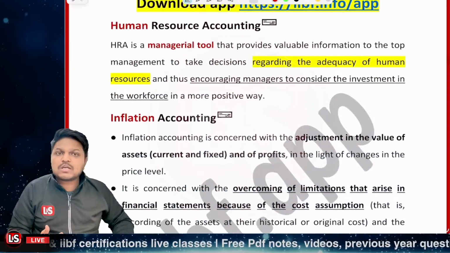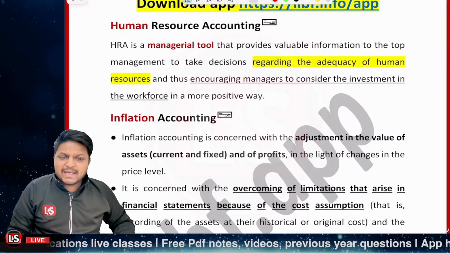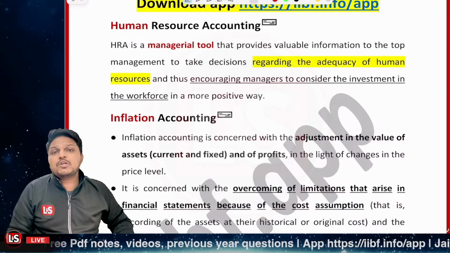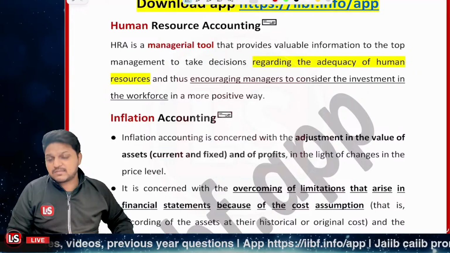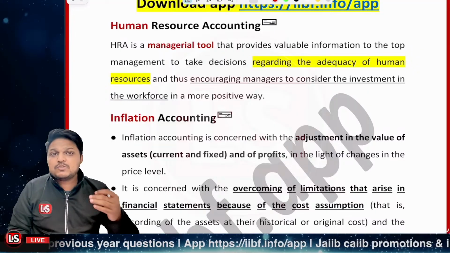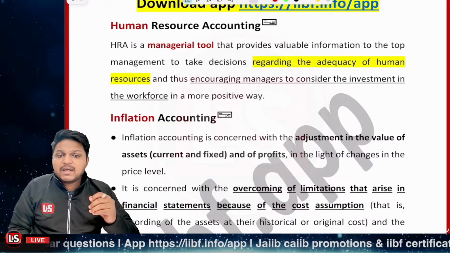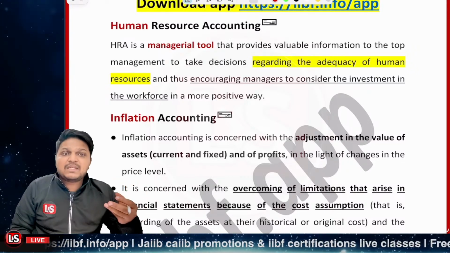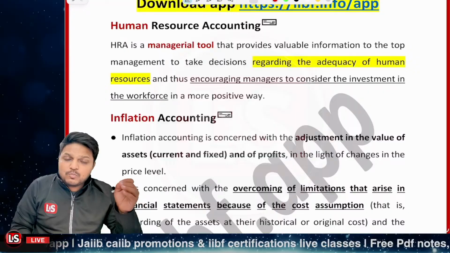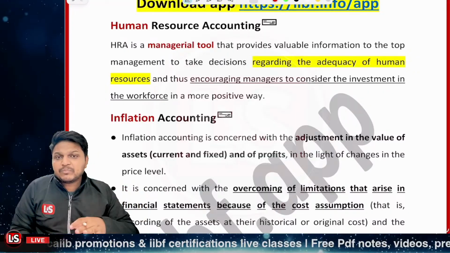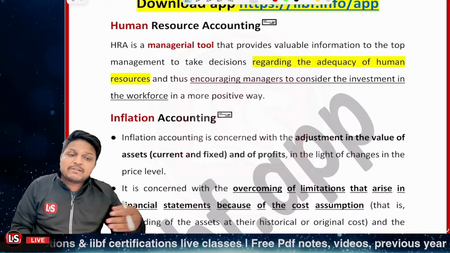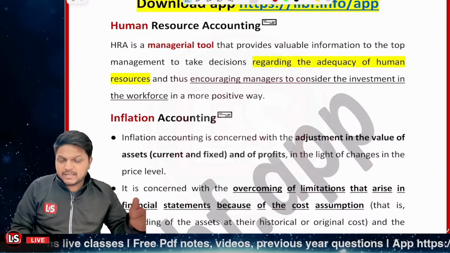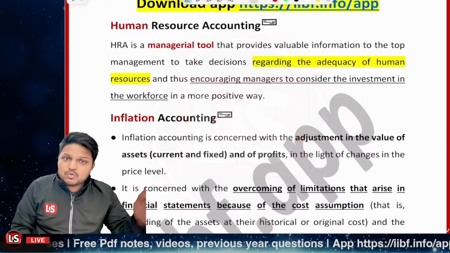Further, human resource accounting, simply said to be HRA. HRA is what? HRA is a managerial tool which provides valuable information to the top management so as to make decisions on whether adequate human resources are available or not, right? And basically it encourages the managers to consider that humans are the most valuable asset for the company, and how positively they can be used so as to make more out of the company, right? So that's HRA, human resource accounting.